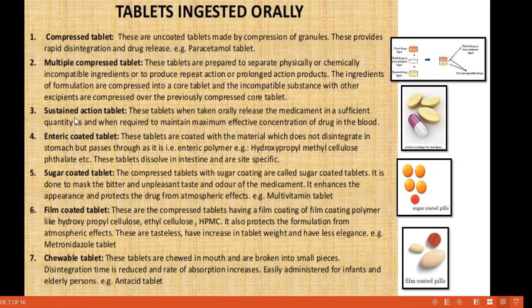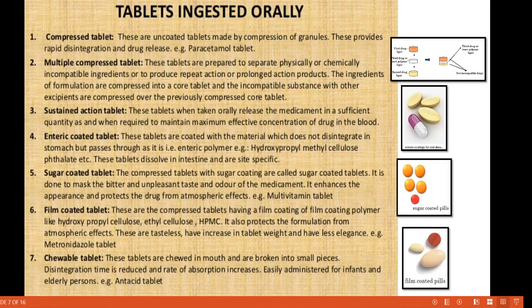Then sustained action tablet. These tablets when taken orally release a medicament in sufficient quantity as and when required to maintain the maximum effective concentration of drug in the blood.